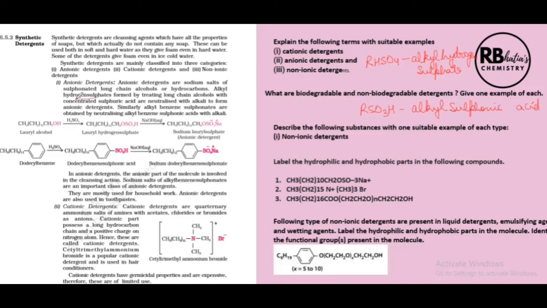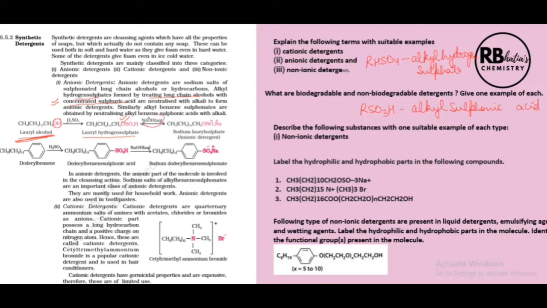So, alkyl hydrogen sulfates are formed by treating long chain alcohols. This is a long chain alcohol, this is lauryl alcohol. And lauryl alcohol is treated with concentrated sulfuric acid. Concentrated. Even a small thing like this can be asked, whether we are treating it with concentrated or dilute sulfuric acid. Concentrated sulfuric acid, and we get formation of lauryl hydrogen sulfate. What has basically happened? This OH and this H have been lost, and we are getting lauryl hydrogen sulfate.